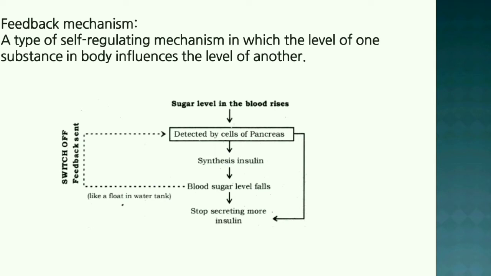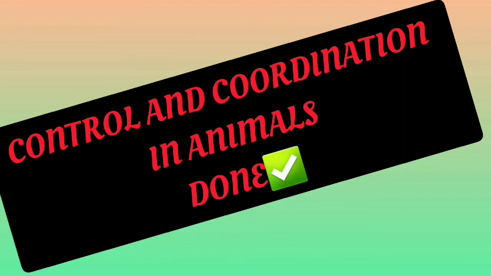Feedback mechanism. A type of self-regulating mechanism in which the level of one substance in the body influences the level of another is termed the feedback mechanism. This is all about control and coordination in animals.